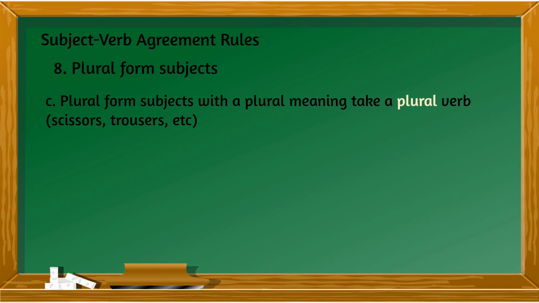Plural form subjects with a plural meaning take a plural verb. Of course, if it's always plural, like scissors, trousers, these are always plural nouns. So they end in S and they are always plural. The scissors are on the table, not the scissors is on the table.